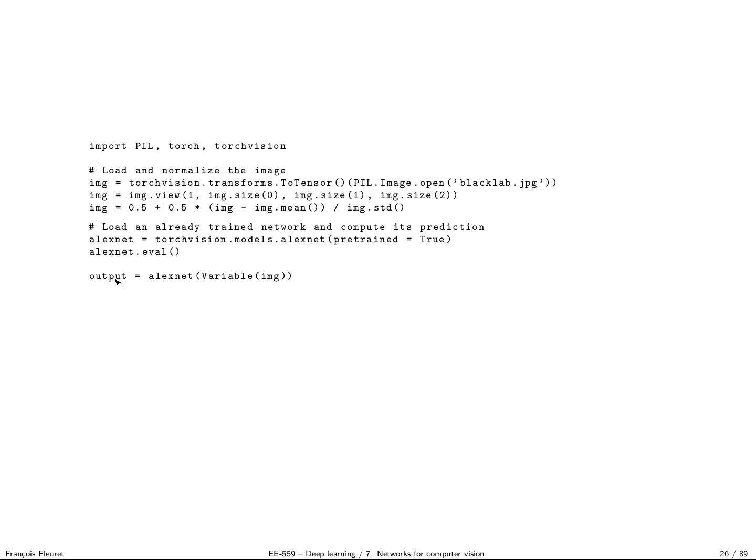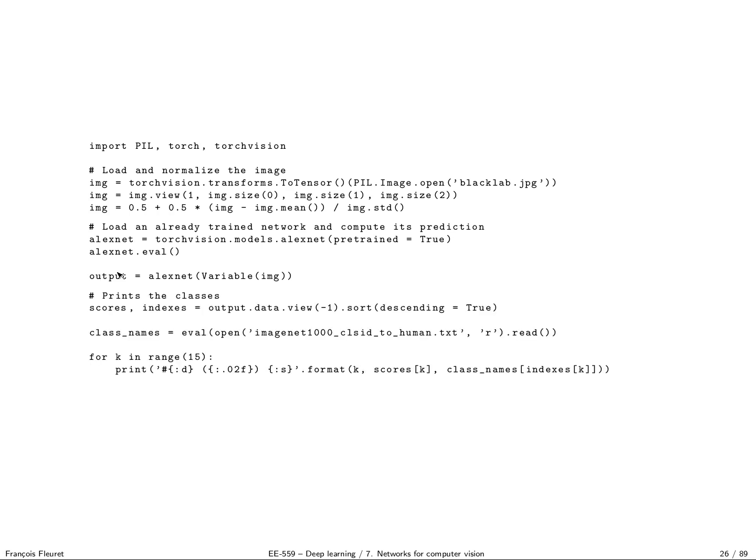Okay. AlexNet was trained on ImageNet, which means that my output is going to be a batch of a single vector of dimension 1000 corresponding to the 1000 classes of ImageNet. And now what I'm going to do is extract the tensor from my output variable, and I drop the first index, which is the sample, because you have a single sample. So when I reach this point, I have a tensor of 1 dimension, 1000 values, and I'm sorting it in descending order. So I want to get the indexes and the scores starting from the high scores to the low scores, okay?